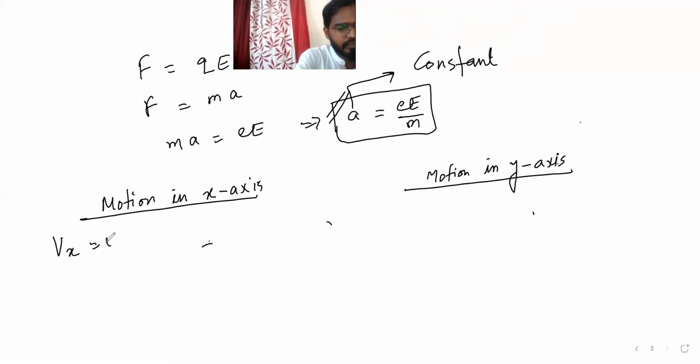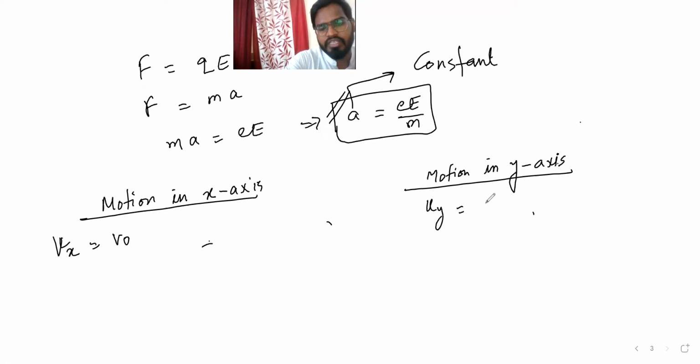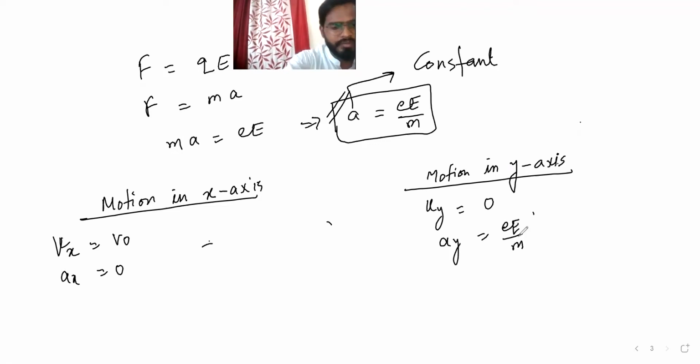Velocity in the x-axis is not 0, sorry, velocity in the y-axis is 0. Velocity in the x-axis is v naught, the initial velocity. Initial velocity in the y-axis is 0, because it is moving along the x-axis initially. Acceleration in the x-axis is 0. Acceleration in the y-axis is eE by m, right?